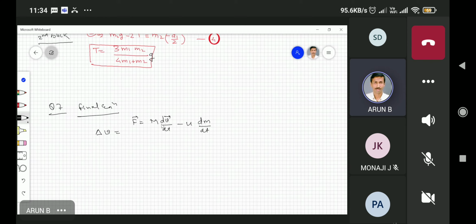Okay, so what is this M? M is the total mass of the rocket. Maybe I can draw the picture, and if necessary I will explain this. So this is the momentum at t plus delta t, which is equal to capital M minus delta M, at velocity V plus delta V, the velocity gain.